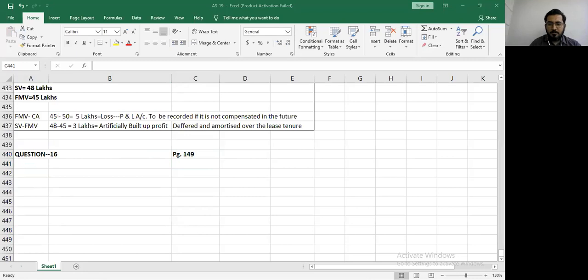Now I want 6 of you who can solve this question for me. Let me know who would like to try. There are 6 questions in question number 16. I want 6 of you, probably those who did not solve it yesterday. I want 6 new students who can solve this for me.